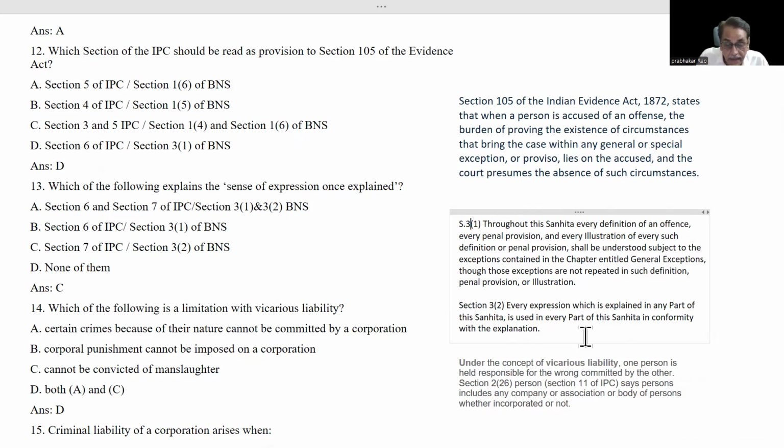Similarly, joint liability explanation has been given in section 3 in various subsections. Though the general explanations have to be read in each and every provision of Samhita. This is the meaning of this thing. Every expression which is explained in any part of this Samhita means in any part of the Samhita expression has been explained that can be used in every part of this Samhita.